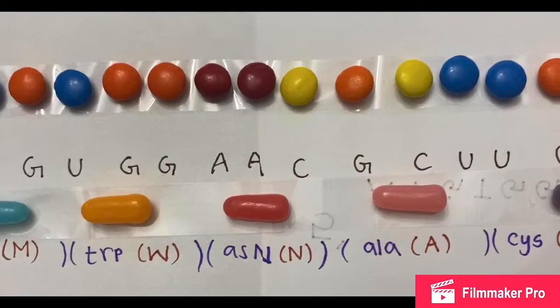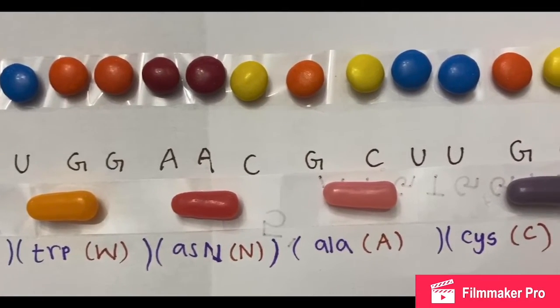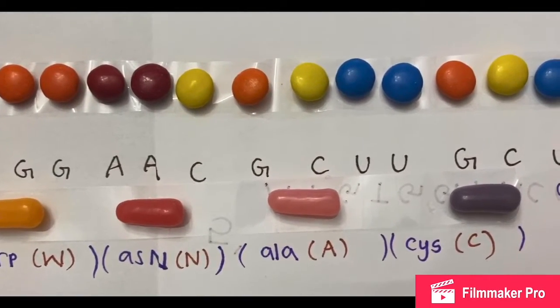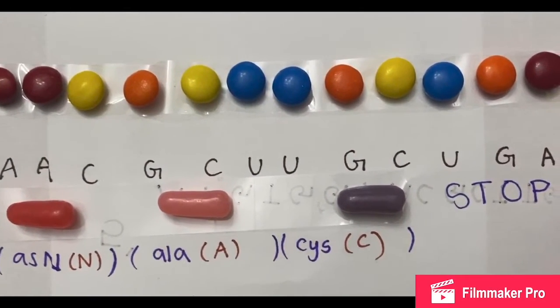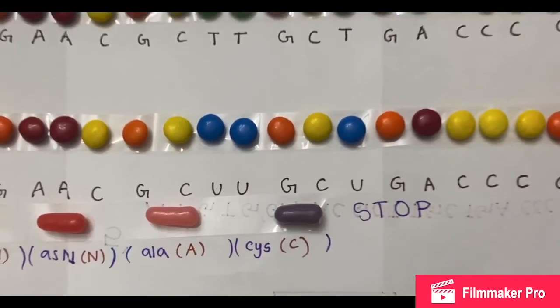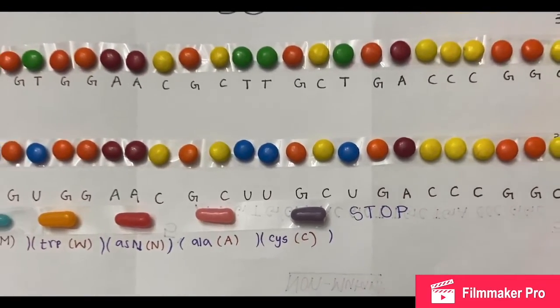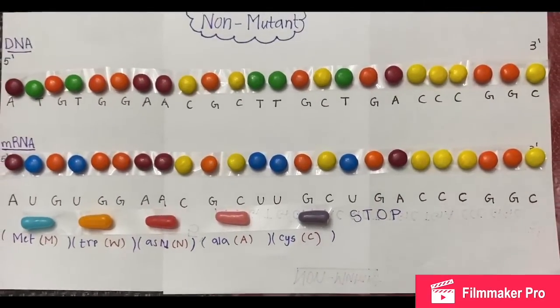The translation mostly begins with methionine, which is coded by AUG, and continues by adding amino acids onto the polypeptide chain. The translation stops when a codon encodes for stop, and in this sequence, translation stops at the UGA codon.